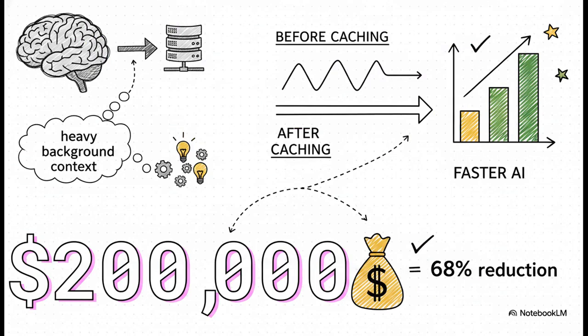Let's ground this in some business reality for a second. Imagine a high-volume enterprise running an AI assistant that processes, say, 1 million requests a day, all heavily loaded with background context. By properly utilizing prompt caching, their infrastructure cost drops by roughly 68% per interaction. That single architectural optimization alone saves the enterprise over $200,000 every single month. We aren't just talking about faster AI anymore. We're talking about making complex, real-time AI financially viable at scale.